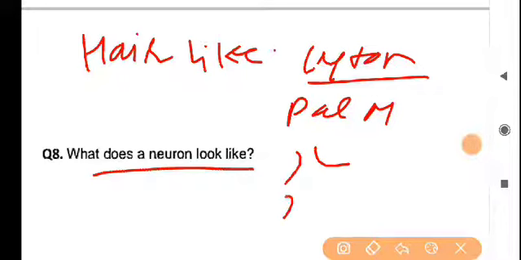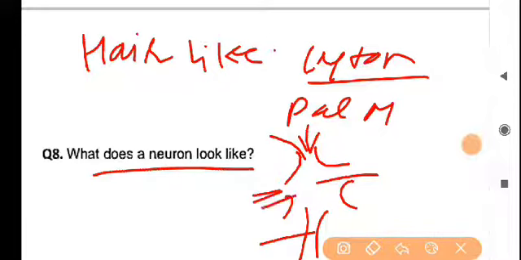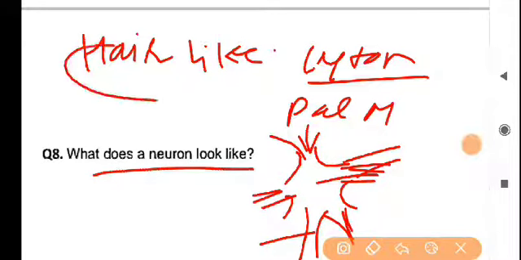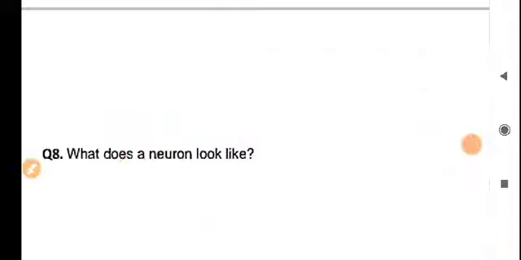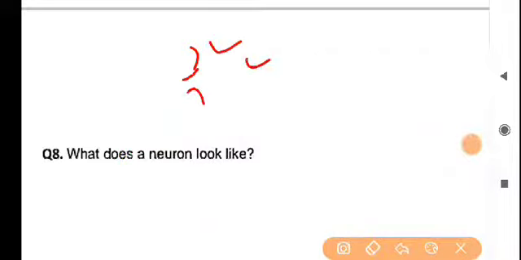It looks like this, a palm shape structure. This is the part of cyton, this is the axon, and this forms the dendrites of neurons. So the neuron is somewhat hair-like, but the cyton is somewhat palm-like, possessing many hairs of dendrites. I hope your concept regarding the structure of neurons is clear. You should be able to draw the diagram of neurons very easily.